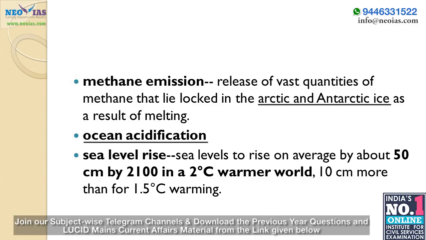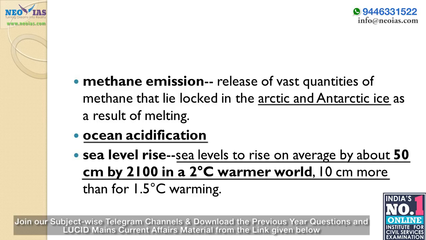Then sea level rise. Sea level will rise by an average of 50 centimeters by 2100 in a 2 degrees Celsius warmer world, which is 10 centimeters more than 1.5 degrees Celsius warming. These statistics you can incorporate, you can include in your answers.